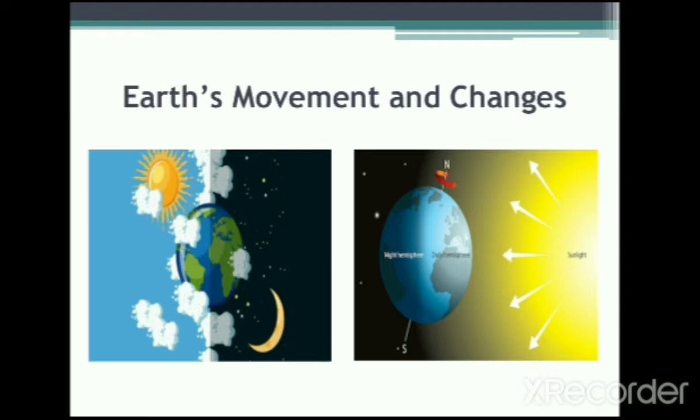Look at the first picture, and then look at the second picture as well. The sunlight is on one side of the earth, and the moon is on the other side. Can you see what continent is on that side? Yes, I see Africa here as well. The sun is on Africa, and what other continent is there? Yes, Europe. Very good. Europe is very close by. So the continents on the other side, at the same time that we are in daytime, will be in nighttime.